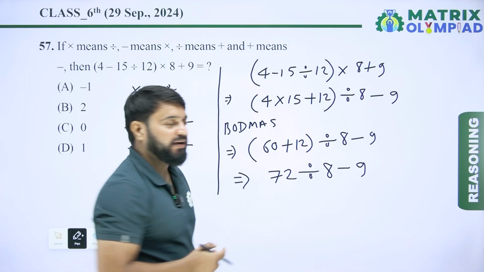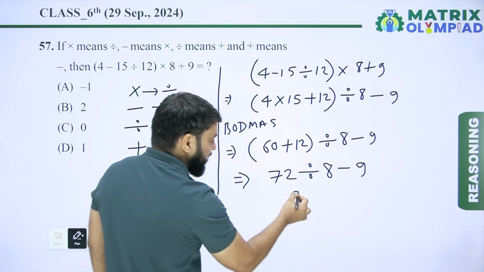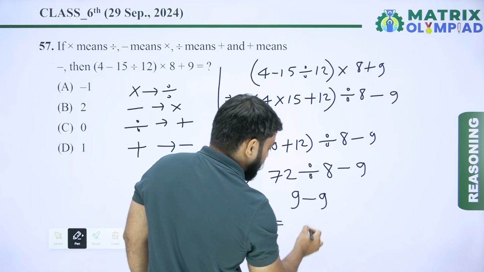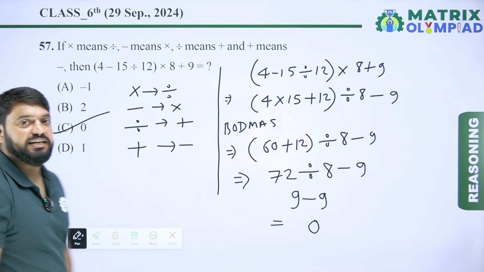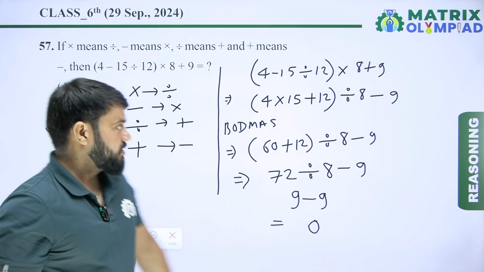Now 72 divided by 8, it means 9. 9 minus 9, it means 0. So value of given expression is 0. So here option C is the correct answer of this question.